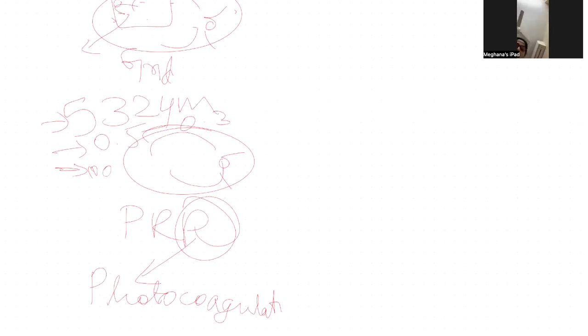6,000 spots. So there's usually a tendency that once we laser, we don't follow a pattern. There's a pattern for laser. We can't laser everywhere. So we have to follow within the arcade and we have to not hit the macula. So what are the guidelines? The guideline says we have to avoid the 500 micrometer zone of the macula. And there should be a spacing between two laser spots. There should be a spacing of at least 0.5 micrometers.